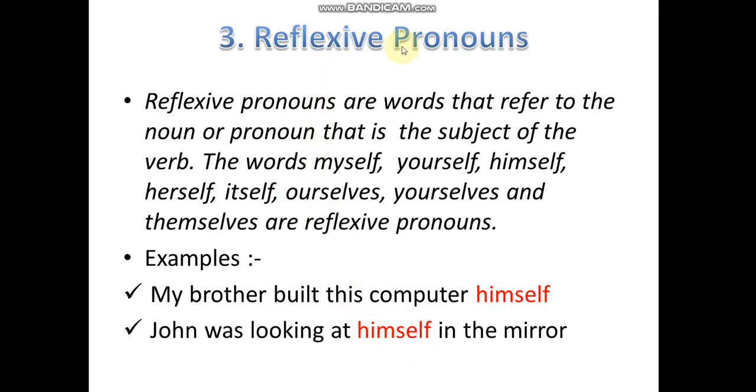Next, reflexive pronouns. Reflexive pronouns are words that refer to the noun or pronoun that is the subject of the verb. The words myself, yourself, himself, herself, itself, ourselves, yourselves, and themselves are reflexive pronouns.